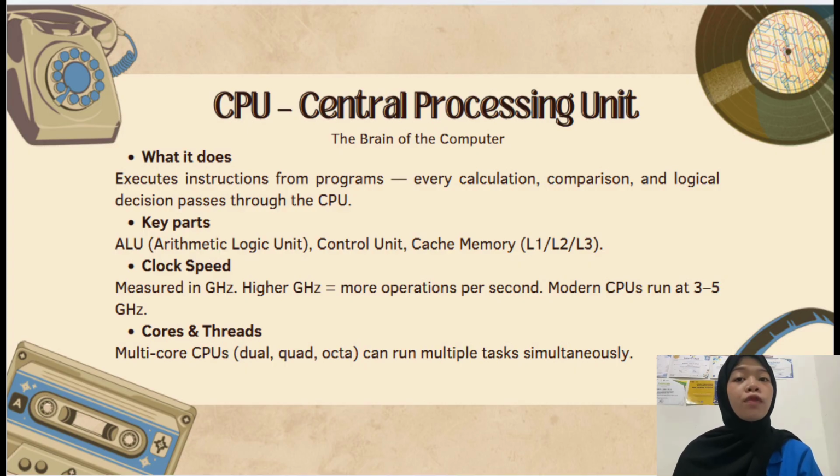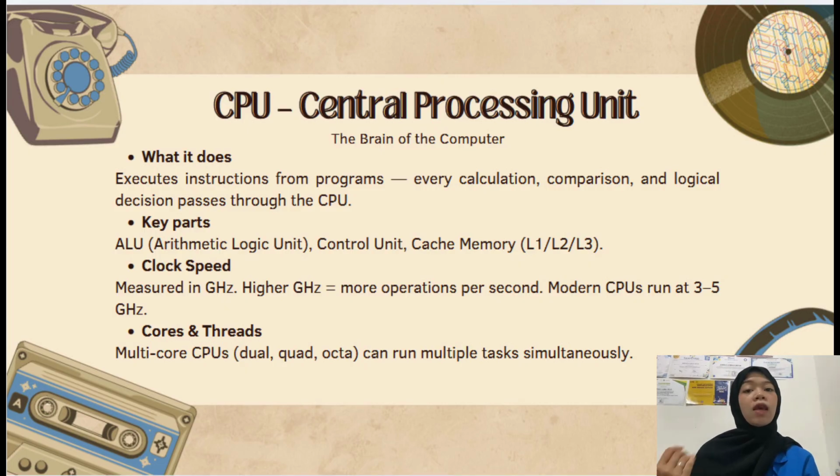Key parts of a CPU: the ALU, or Arithmetic Logic Unit, handles all math and logical operations. The control unit directs data traffic. It tells other components what to do and when. Cache memory is extremely fast memory built right into the CPU to store frequently used data.